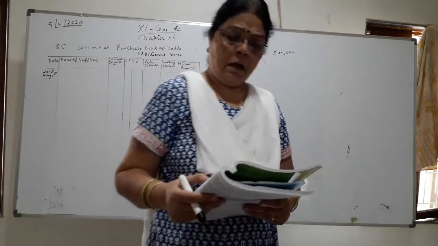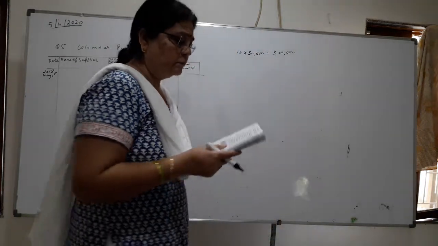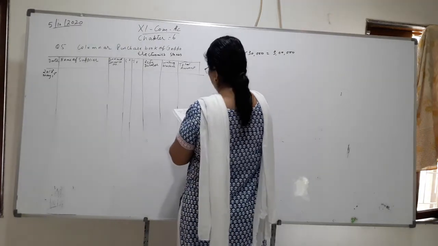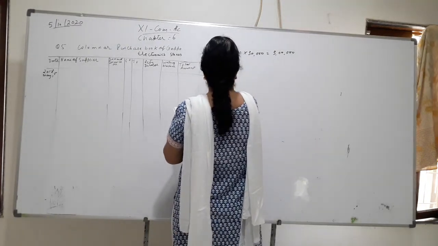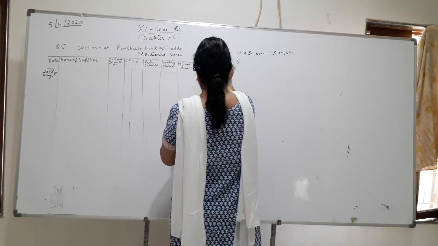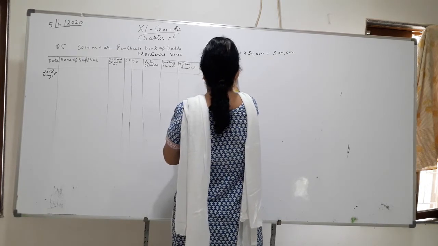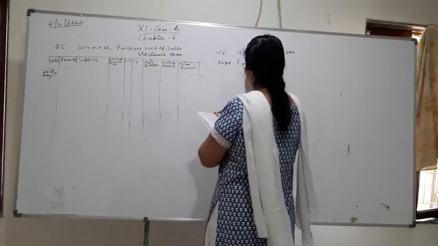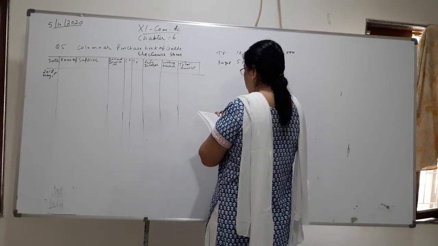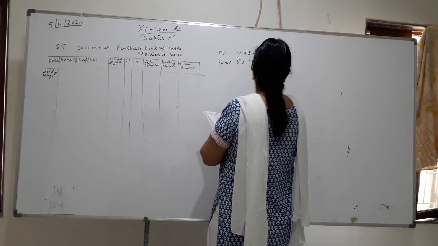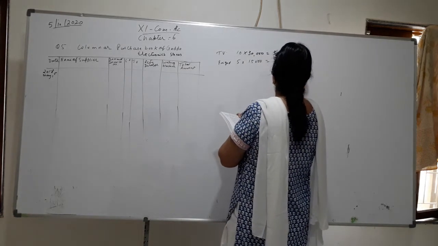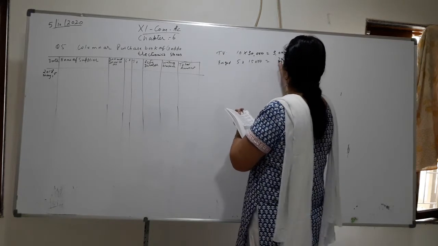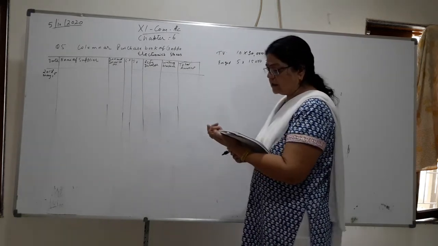Okay, 5 refrigerators at 15,000. So 5, this is what he has purchased: TV. Then he has fridge. Okay, refrigerator means fridge. I will write fridge. So how much? 5 multiplied by 15. So how much will you get, children? 75,000. Then what else is there?